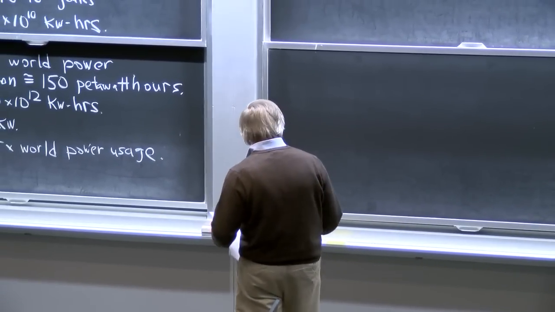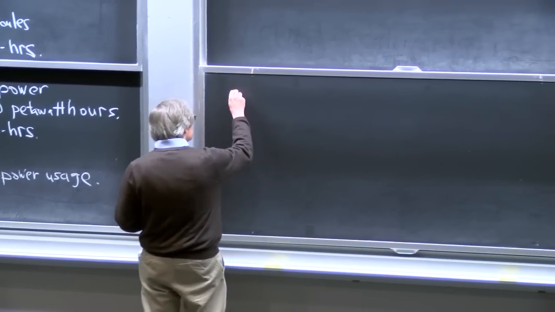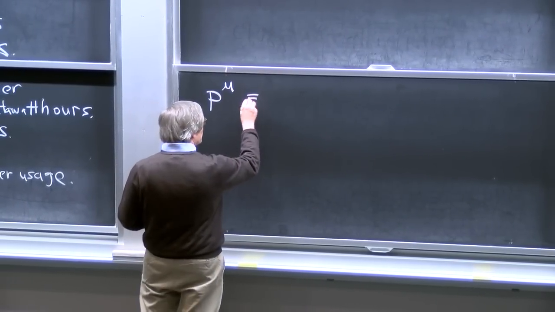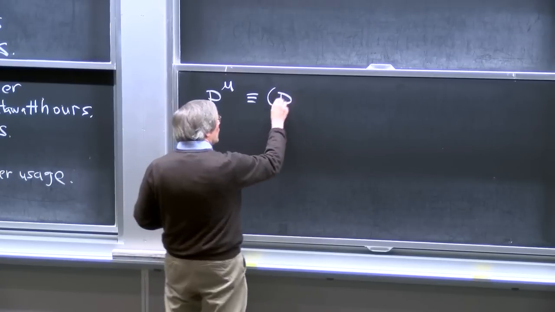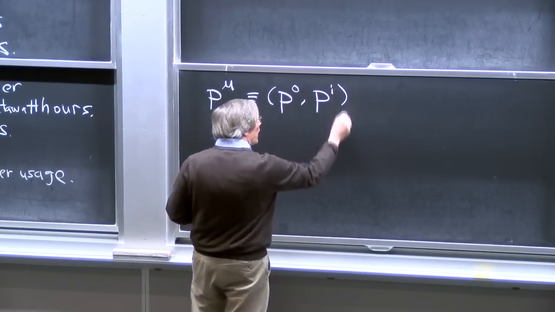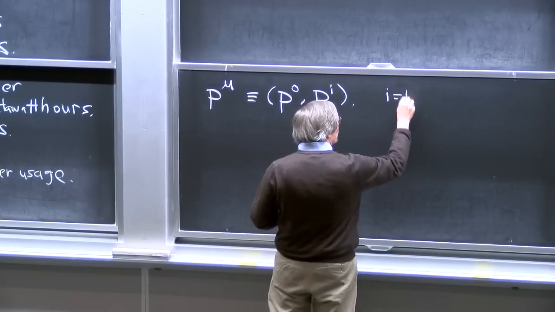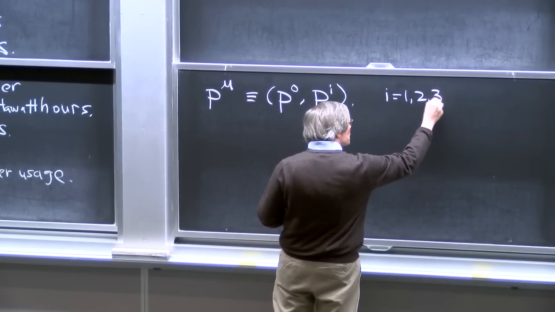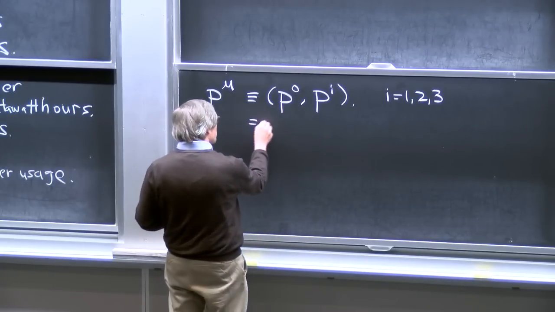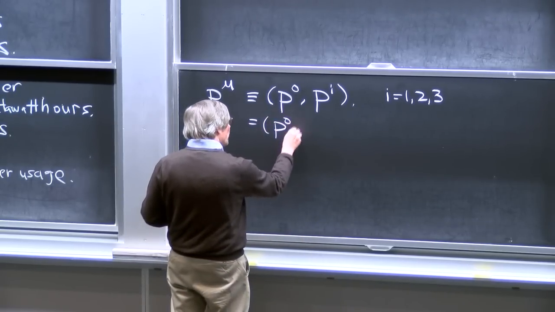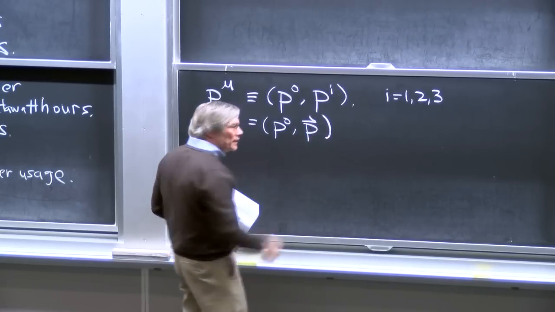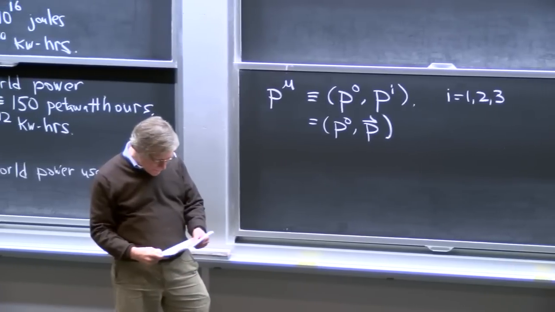So it is useful to introduce an energy momentum 4 vector, which has a 0th component and an ith component, where i refers to the spatial indices 1, 2, and 3. And sometimes I might write this as P0, P with a vector sign over it, where the vector sign indicates the 3 components, 1, 2, 3.